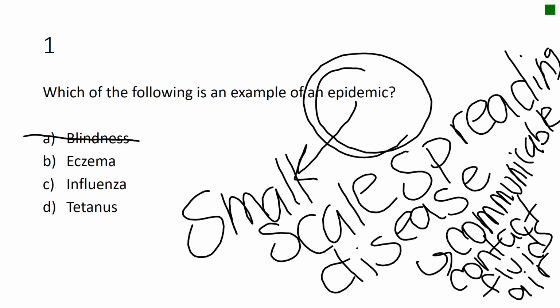It is not spread, it's not a communicable disease. Eczema is not a communicable disease. Tetanus is not a communicable disease. Influenza is the only answer choice listed that is a communicable disease. It is spread through the air and through contact. It is an example of a disease that could become an epidemic.